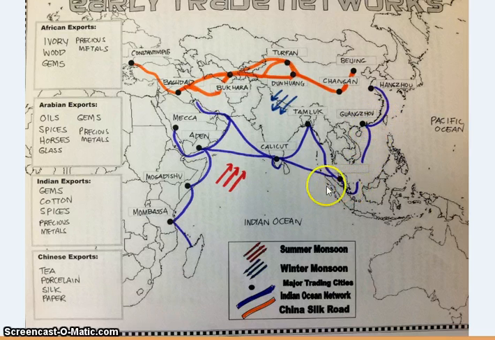Many of these countries and societies, their ships aren't big or very advanced. So they have to make sure they stay near the coast and they can see land. If they venture too far out into the ocean, there's not really much around they can see and they can easily get lost. Remember, the compass has not been invented yet. So it's really hard to travel far distances, especially when you can't see a lot of things.